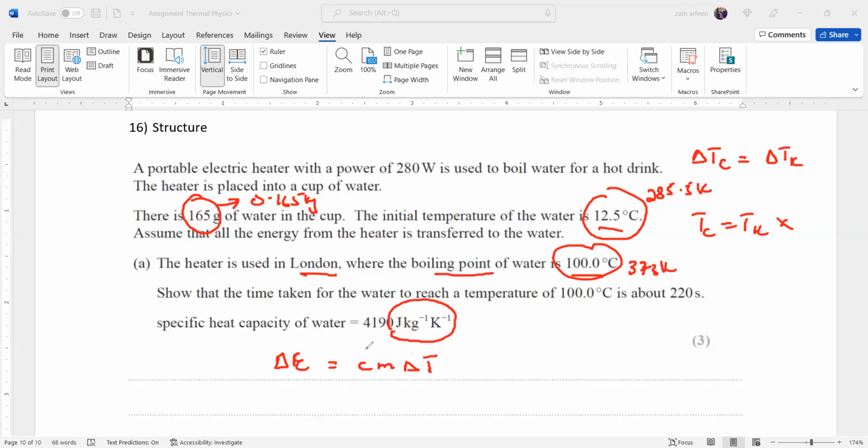Whenever the temperature is changing, the energy absorbed or released is given by the formula c m delta T, where c is the specific heat, 4190, m is the mass, which is 0.165, and the temperature change, in Kelvin or even in Celsius, is 87.5 in both. So this will give us how much energy is being absorbed.